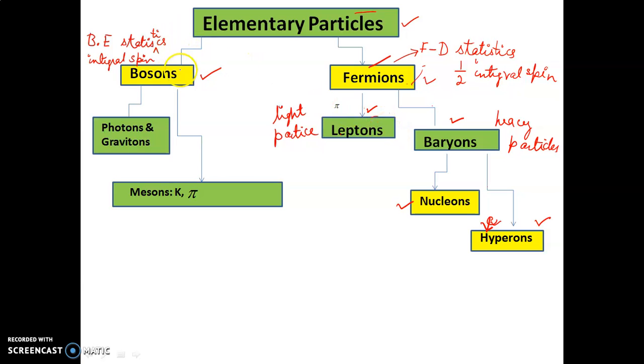And on the other side we have the bosons, and bosons, you see, are photons and gravitons. Photons we know, but gravitons we probably have not heard about. We will learn what a graviton is later on. And then we have the mesons. And what are mesons? They have different types of mesons: the K mesons and the pi mesons.